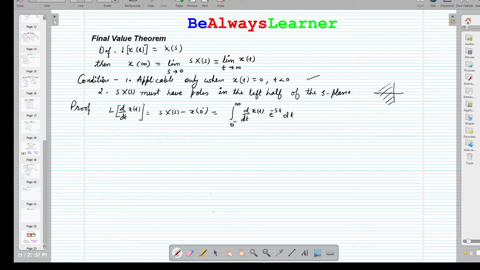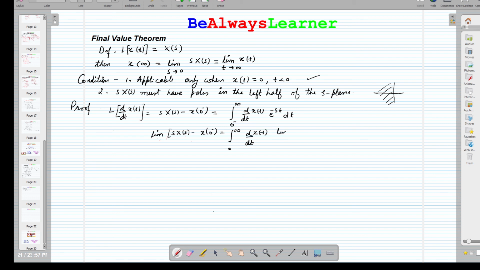If we take the limit on both sides, the limit of sX(s) minus x(0 negative) is equal to the integration from 0 to infinity of d by dt of x(t).